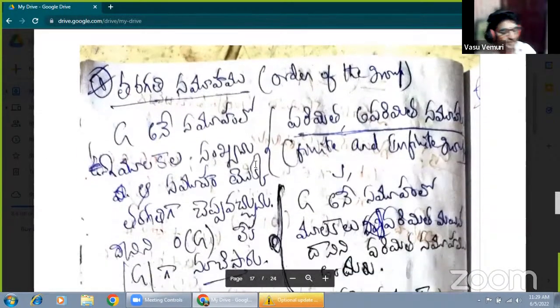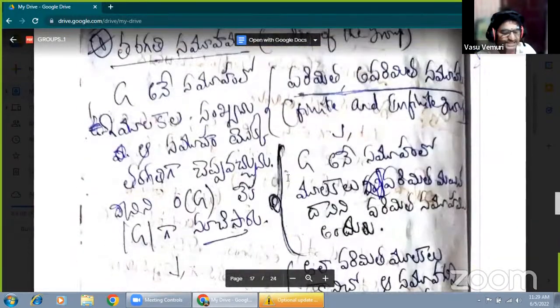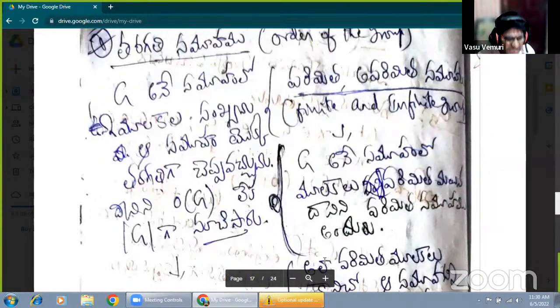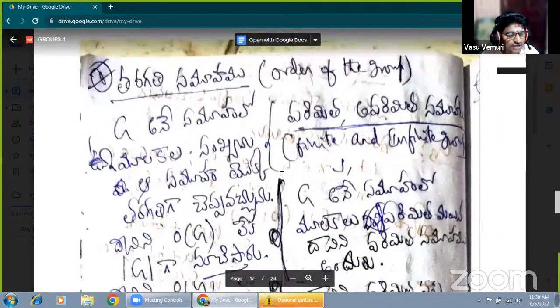Now, that's enough. These examples are very important in the final examination. There are so many problems in your textbook; we must practice. There are so many examples like these. Okay, that's enough for now. Tomorrow, please also write. Already I have explained what the order of the group is.